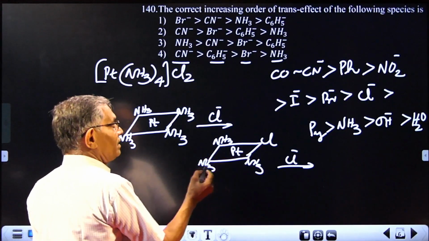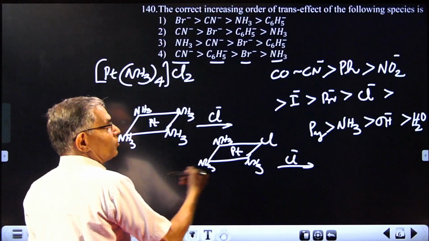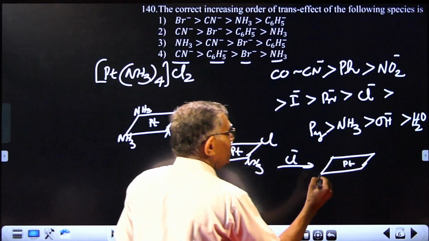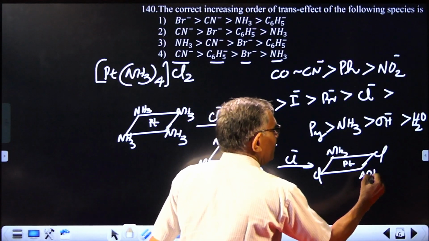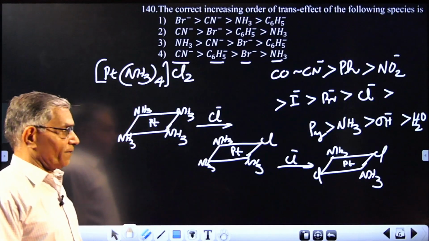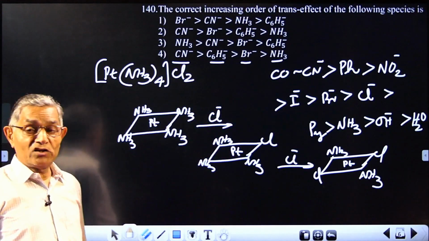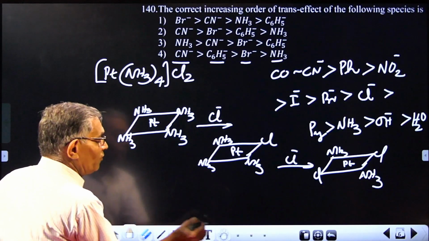So in this case, because chloride is greater than ammonia, chloride can displace ammonia, giving the compound platinum at the center, chlorine 1, chlorine 2, ammonia and ammonia. You are getting the trans product. The reason is chloride is having higher trans effect than ammonia. And the next example will be the reverse.